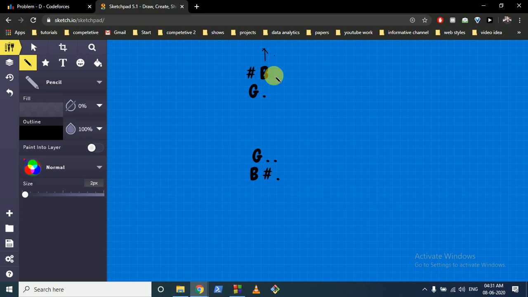What we can do here is, for every bad person we will check whether there is an empty place, and we will make it a hash, so that we block all the positions around a bad person in all directions. If it is out of the grid, we will not do anything, but if it is inside the grid, we will convert every dot to a hash, such that he will be enclosed in all four directions.